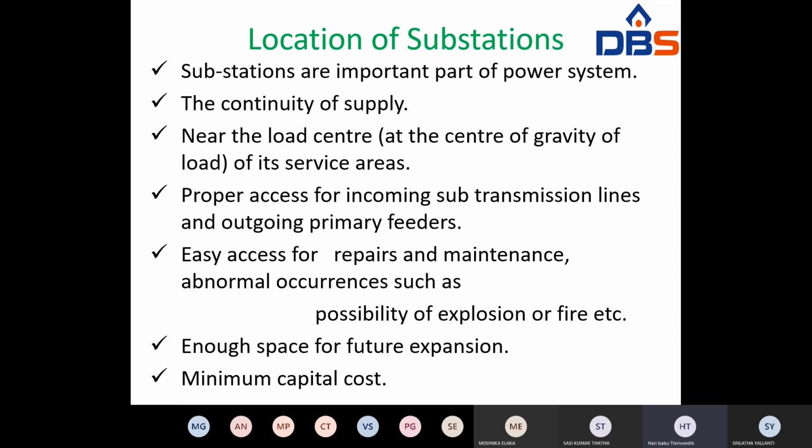Next, third point, select a substation such that it provides proper access for incoming transmission lines and outgoing primary feeders, and also allows for future growth. That means we have to maintain proper access from the substation to the primary feeders and also the outgoing lines of the primary feeders, right? Next point, the selected substation location should provide enough space for future expansion.